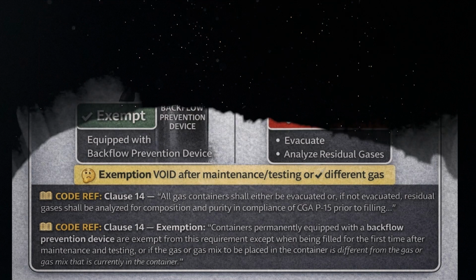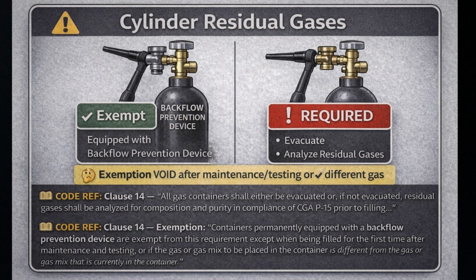Clause 14 addresses cylinder residual gases. The code requires that all gas containers shall either be evacuated, or if not evacuated, residual gases shall be analyzed for composition and purity in compliance with CGAP 15 prior to refilling. However, there are exemptions. Containers permanently equipped with a backflow prevention device are exempt, except when being filled for the first time, after maintenance, or when the gas being filled is different from what was in the container.